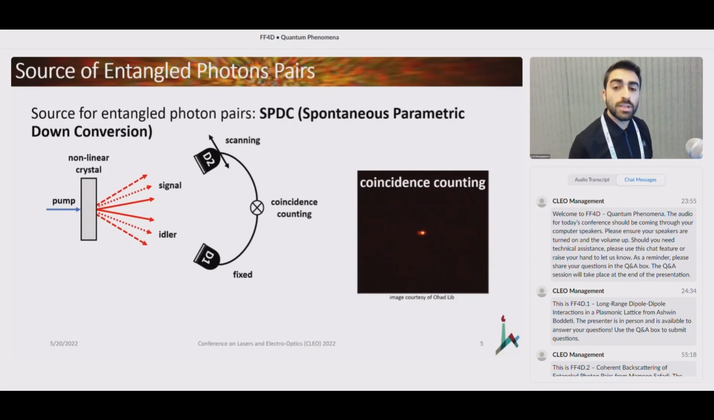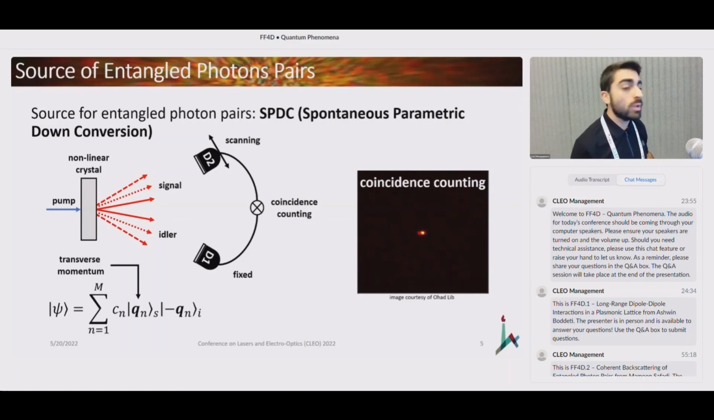And this narrow peak is due to the fact that these photons are anti-correlated in their momentum, meaning that upon measuring the angle at which one of the photons was emitted, say that of the idler, its twin, the signal, is bound to be detected at the precise opposite angle.